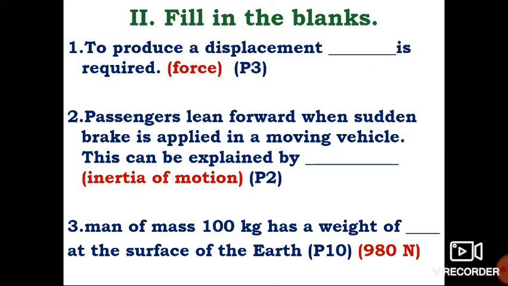Roman letter 2, fill in the blanks. 1. To produce a displacement, dash is required. Answer force. Second one, passengers lean forward when sudden brake is applied in a moving vehicle. This can be explained by inertia of motion. Third one, a man of mass 100 kg has a weight dash at the surface of the Earth. Answer 980 Newton. That is W is equal to mg, mass 100 into 9.8, that is 980 Newton.